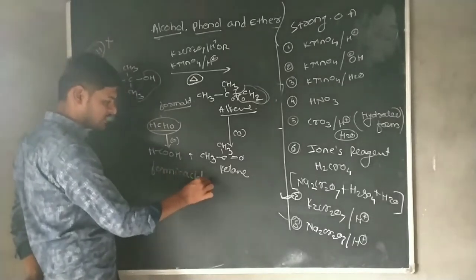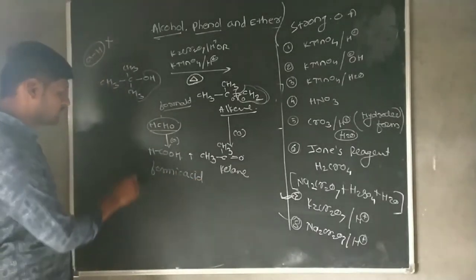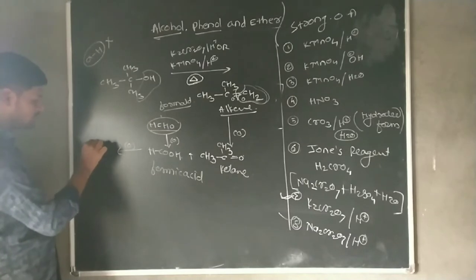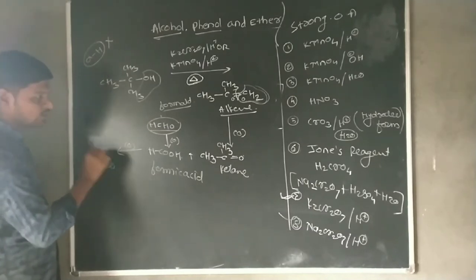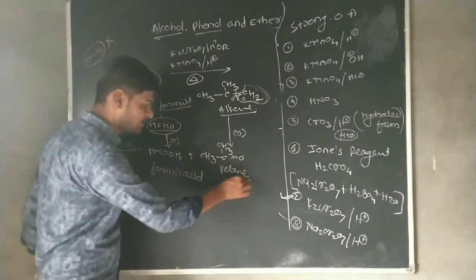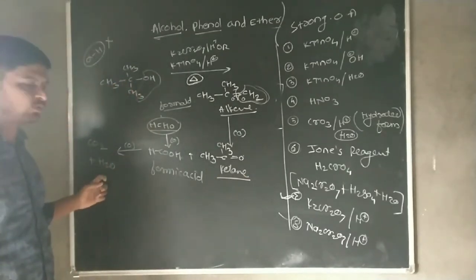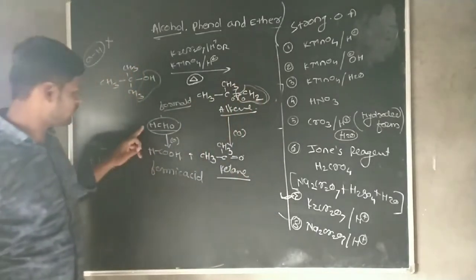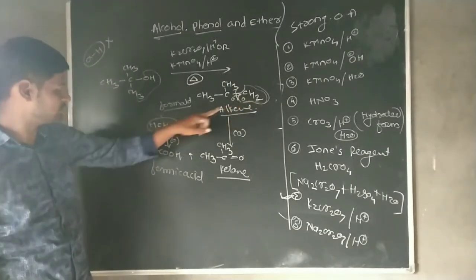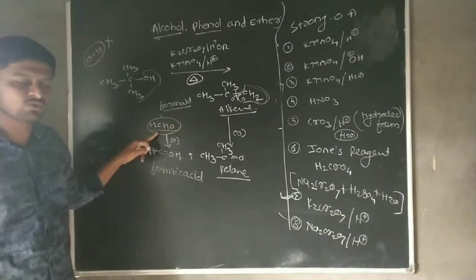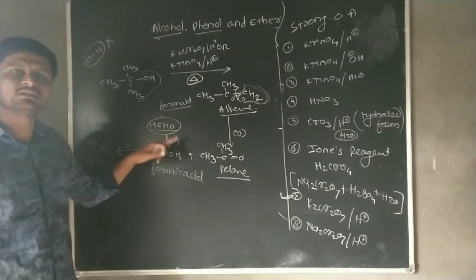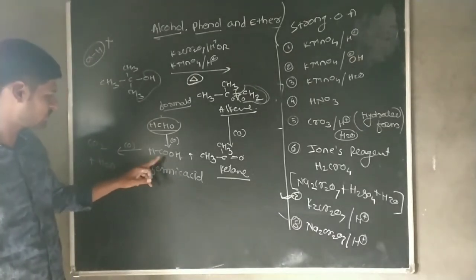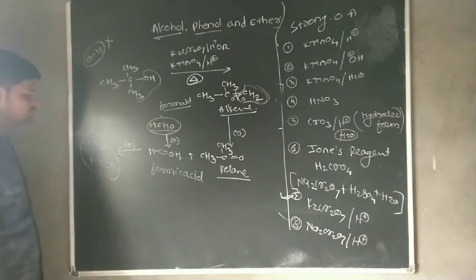Then the stability of formic acid is very low. Therefore, this formic acid undergoes the oxidation reaction, and there is a formation of CO2 plus H2O. That means the final product is ketone plus CO2 and H2O. This CO2 and H2O is formed from the formaldehyde, CH2O. This formaldehyde undergoes oxidation reaction, forming formic acid. The stability of formic acid is very weak, therefore it undergoes oxidation reaction, and there is a formation of CO2 and H2O.